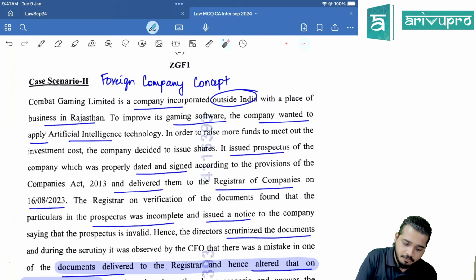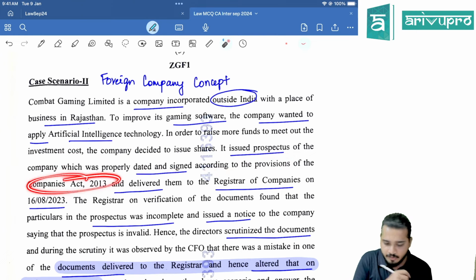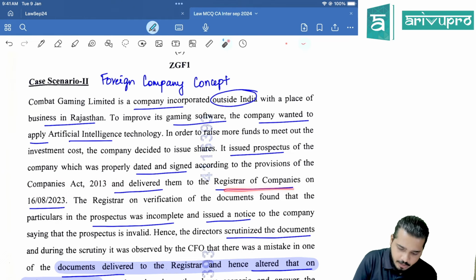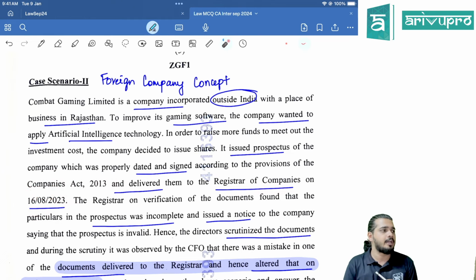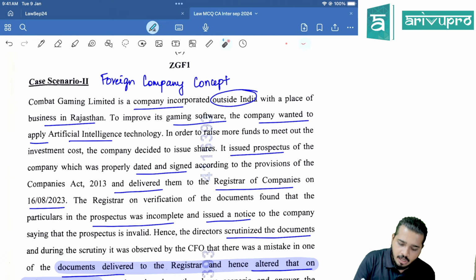It issued a prospectus of the company, which was properly dated and signed according to the provisions of the Companies Act, and delivered it to the ROC on 16/8/2023. The registrar, on verification of the documents, found that the particulars in the prospectus were incomplete and issued a notice to the company saying that the prospectus is invalid.